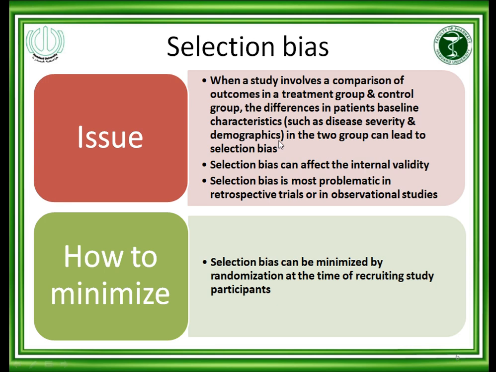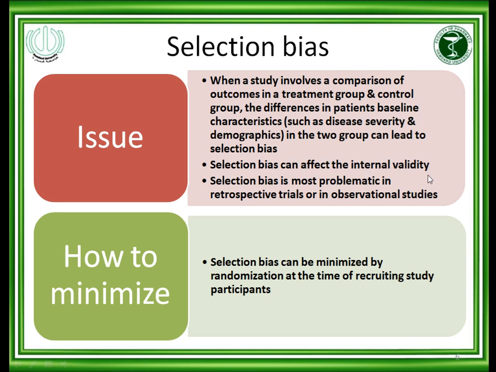Among demographics, suppose that even the gender or sex wise, male and female, I have given all female control drug and all male treatment drug. This is again bias. So we should avoid this selection bias, and this selection bias can be avoided by randomization.